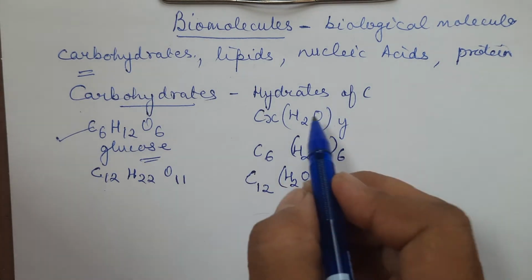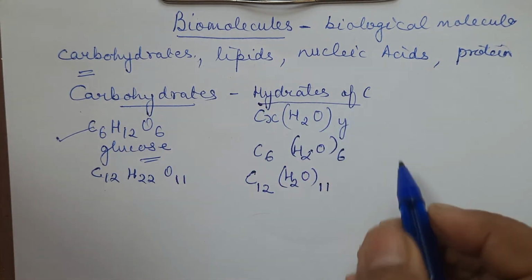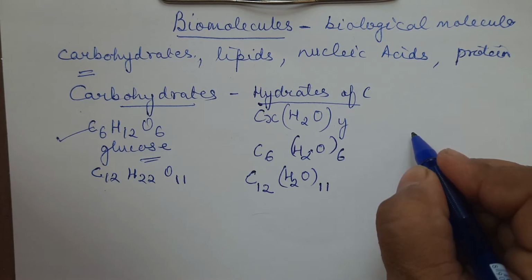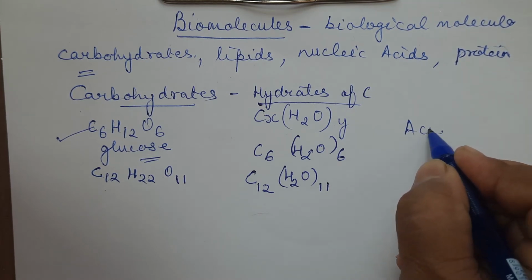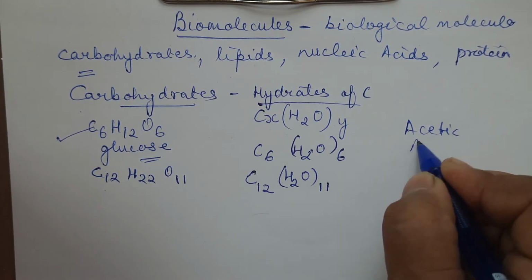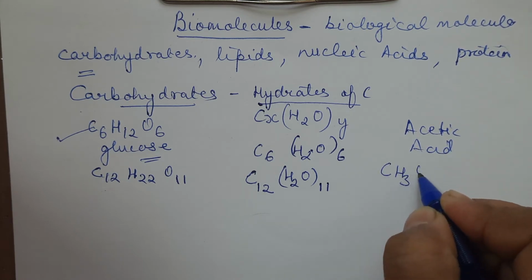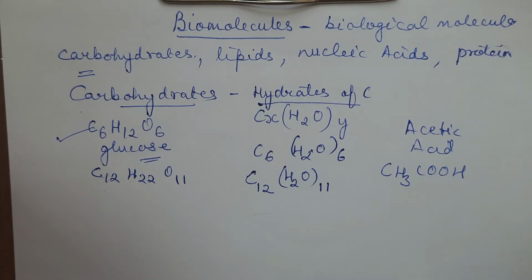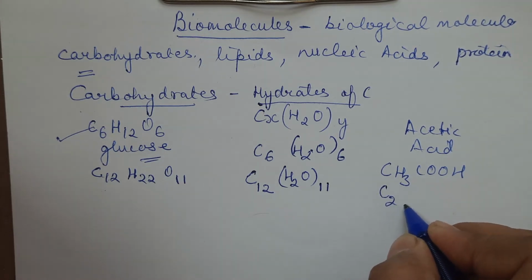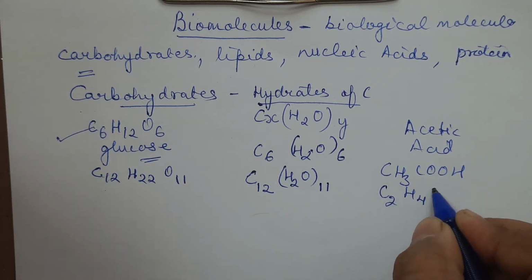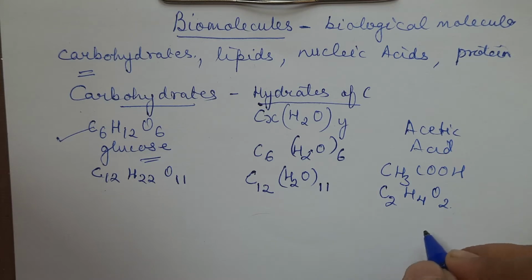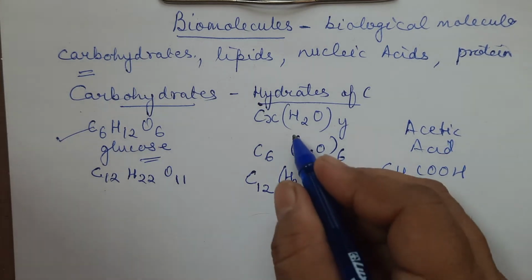But this was not considered to be right, because if we see the formula for acetic acid, CH3COOH, if I combine everything, it is C2H4O2, right? So even this is satisfying this formula.